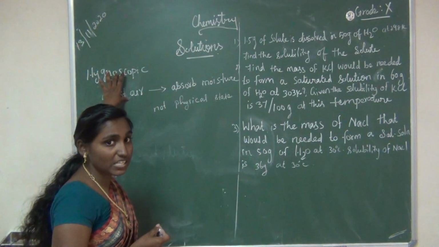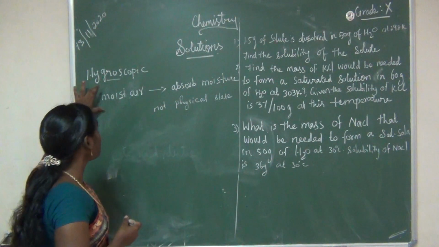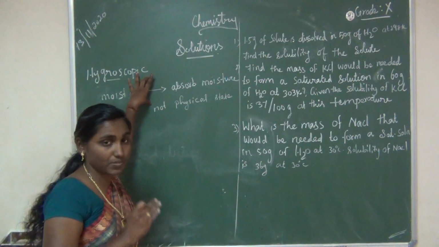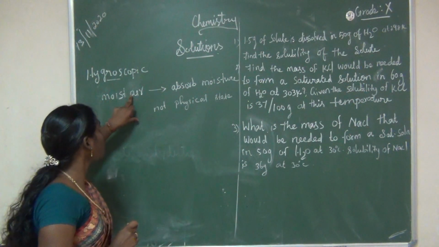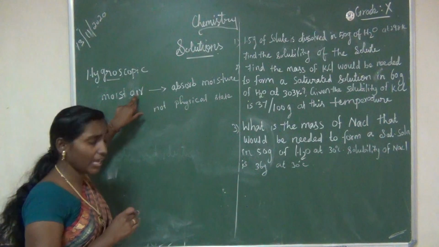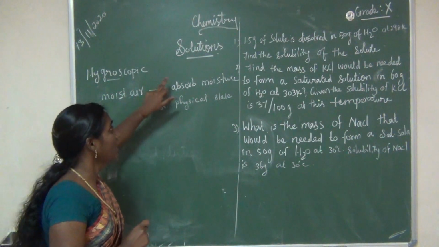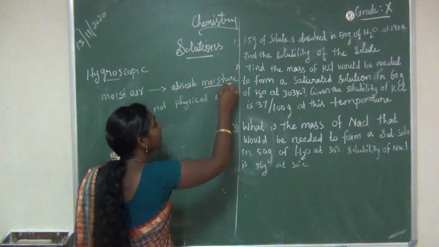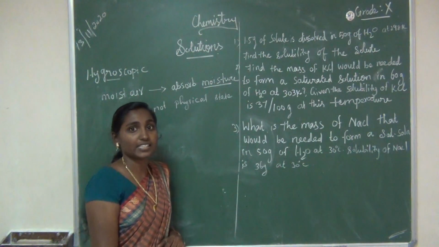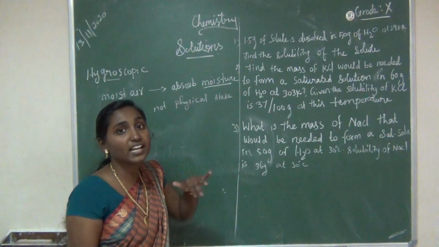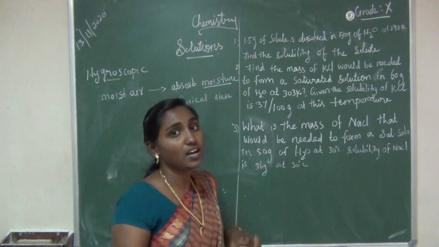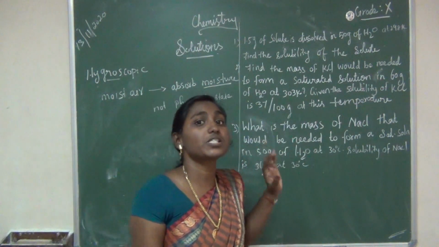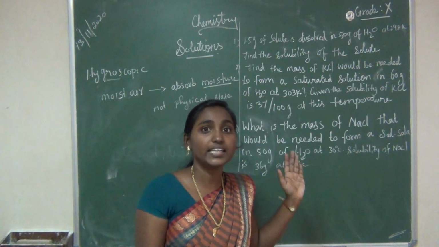So a hygroscopic substance means, when exposed to moist air at ordinary temperature, certain substances absorb the moisture without changing their physical state. Mostly these hygroscopic substances are used as drying agents.